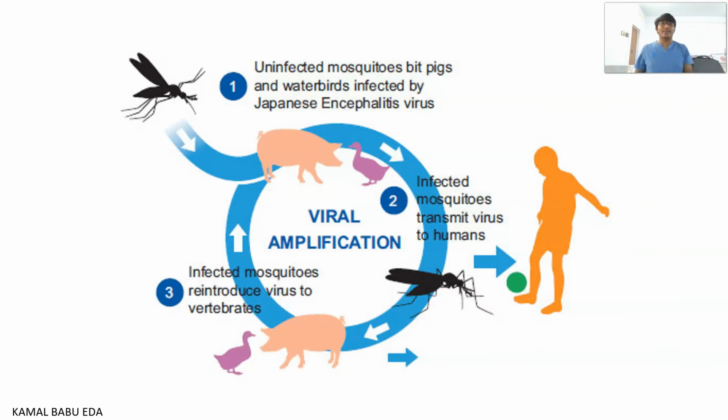I will explain clearly here in the transmission cycle. You can see here, this is an uninfected mosquito.